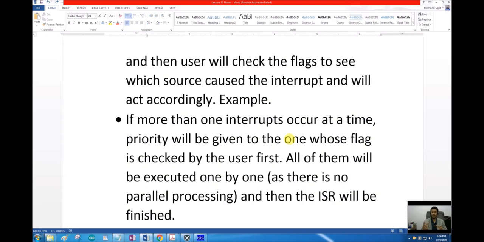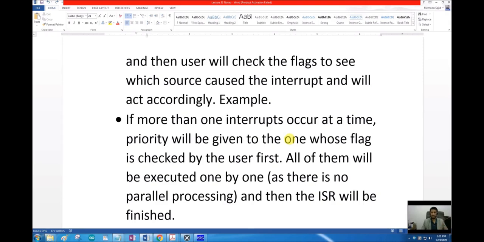And how to check? If else conditions. If the flag for external interrupt, let's say external interrupt 0, INT0, is equal to 1, then do this. Flag checked. Then after that I will write if INT ADC is equal to 1, do this. Then INT Timer0 is equal to 1, do this. So the order of the if conditions will define the priority of the interrupts.